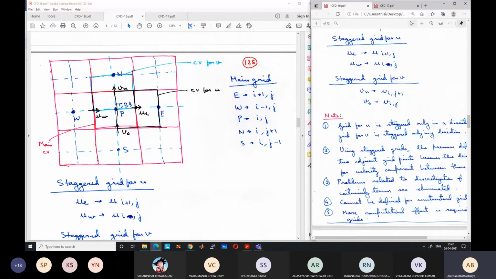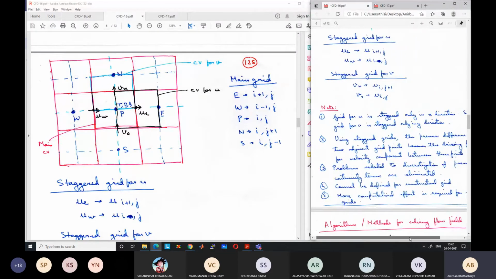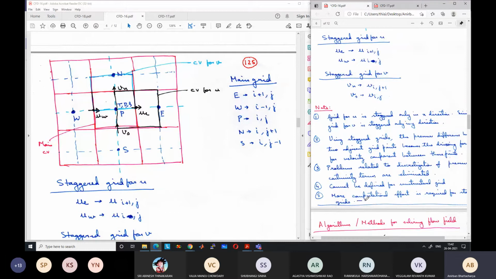The only drawback of using a staggered grid is that there are two drawbacks. One is that more computational effort is needed, because you need to store different types of control volume: the main control volume, then the U control volume, V control volume, W control volume. And the second problem is that it cannot be defined for an unstructured grid.